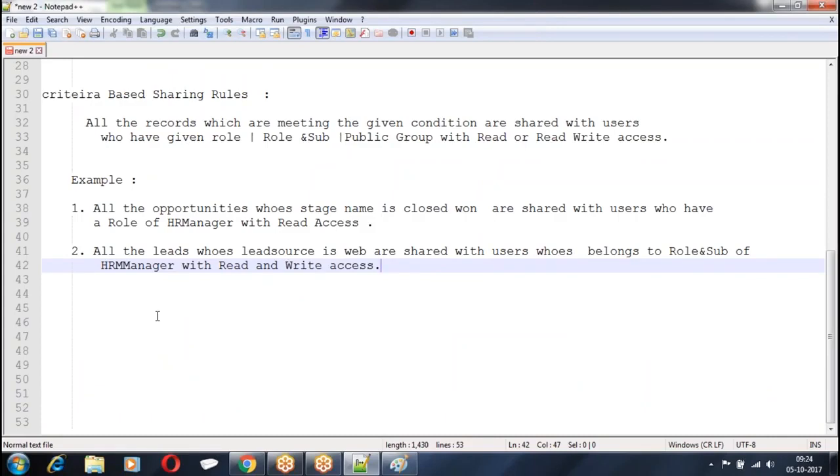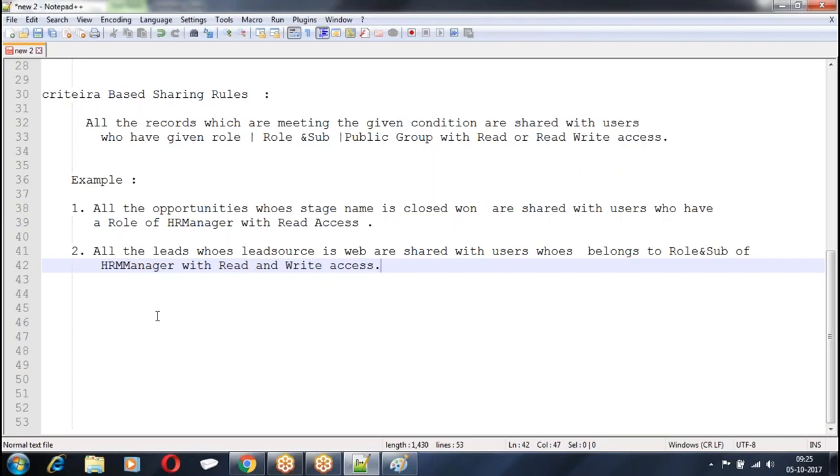This is what? Condition based. I am giving a condition. Records which are meeting this condition are shared. So it is a criteria based sharing rule. I hope I am clear.